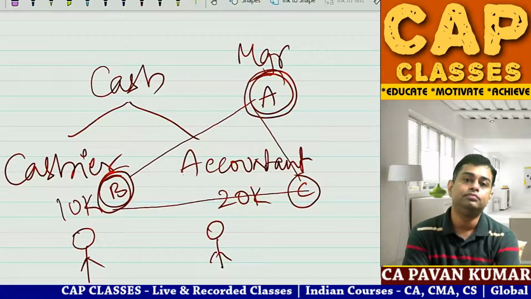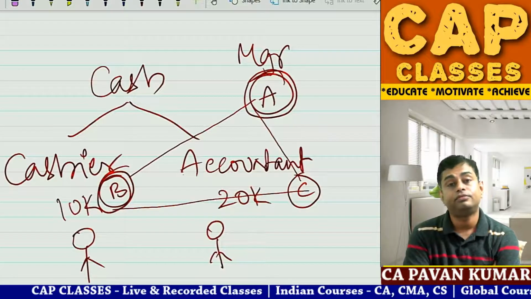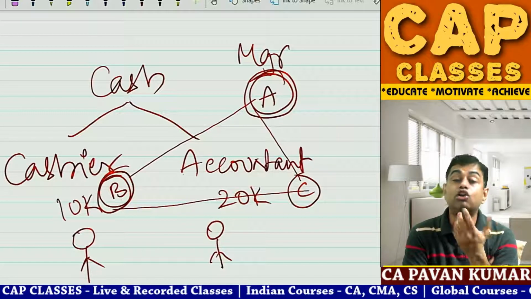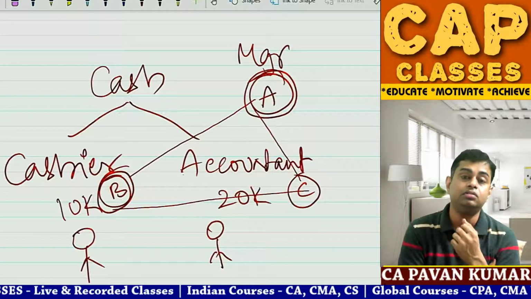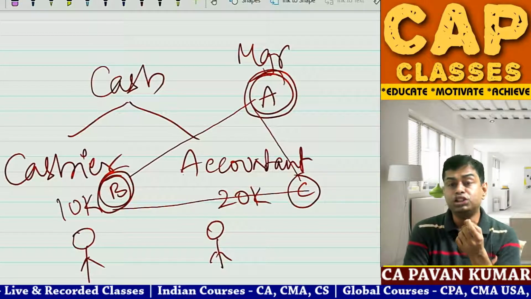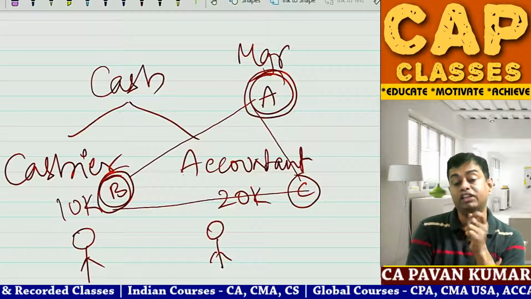Collusion among staff can fail the control. You have certain policies, but they are not listening. No, they are misappropriating. Sometimes collusion with outsiders. Collusion with outsiders is also possible.